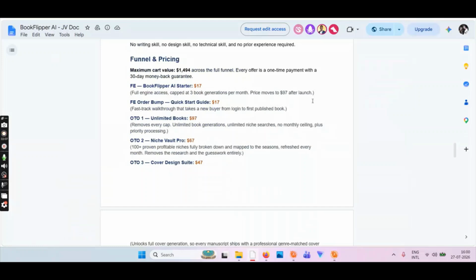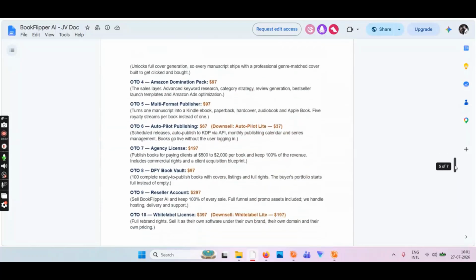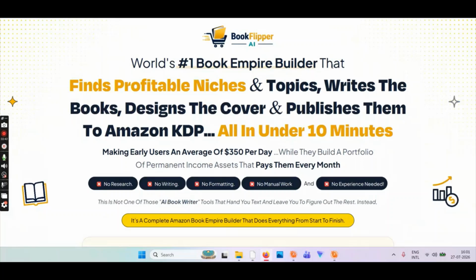So these are the pricings. Front end will cost you 17, but I think you will get massive discount in the beginning, so you should be able to get this between 10 to $15. There might be some coupon codes as well on the sales page when it goes live. Then you have OTO 1, which is unlimited books for $97. OTO 2 is something pro, OTO 3 is cover design, so it gives you covers, and OTO 4 is some domination packs. You can see there are 10 OTOs, and you can pick and choose. In the front end, obviously, you will not get everything, so you have to upgrade to at least unlimited OTO 1. Anyways, let's get to the business here.